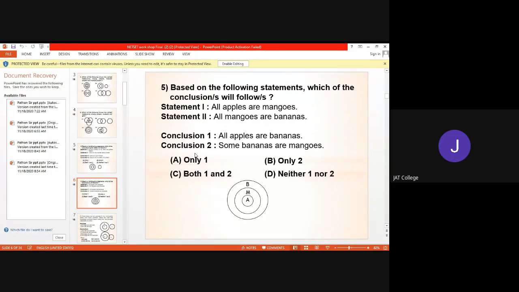Now, here some bananas are mangoes. In this circle, the banana is covered by the mangoes. Okay, so we can say that some bananas are mangoes. So here both the conclusions are followed. That means